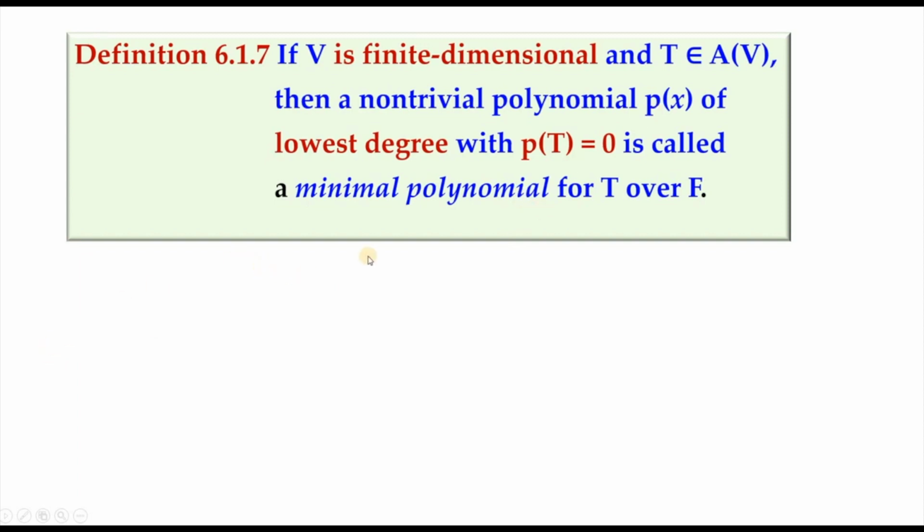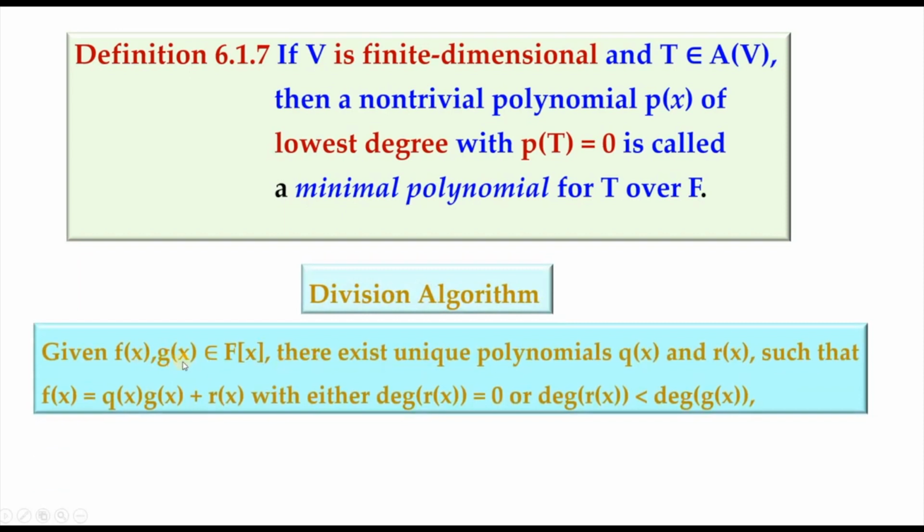Now, in order to have that to be the minimal polynomial for t, we need to have the following result, for which we need the division algorithm, which states that given f(x) and g(x) in F[x], there exist unique polynomials q(x) and r(x) such that f(x) is equal to q(x) into g(x) plus r(x), where either r(x) is 0 or degree of r(x) is less than degree of g(x).